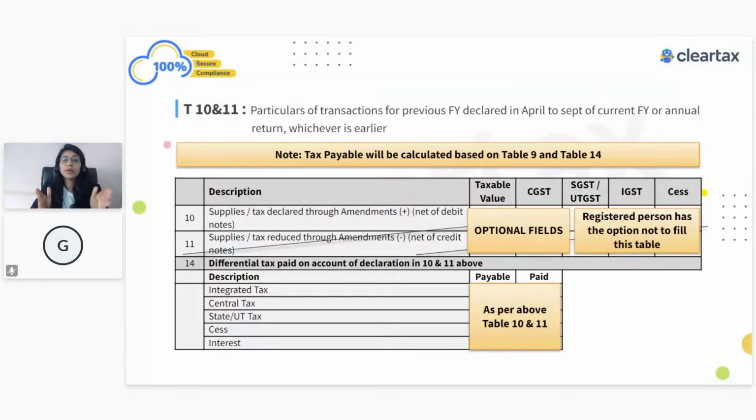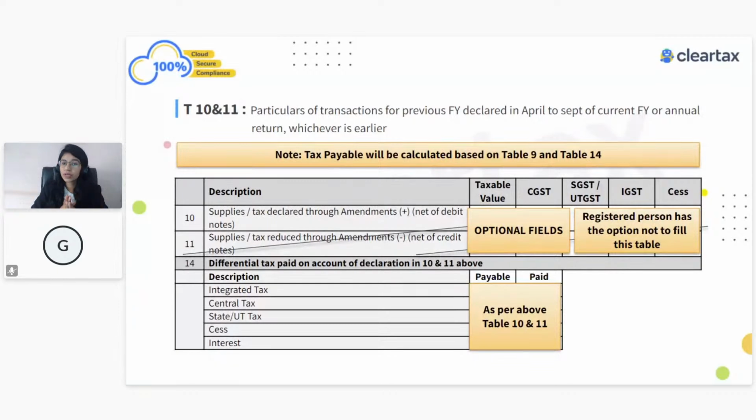This will help you in knowing what the adjustments were which related to the current financial year and have been adjusted in the next financial year. And this will always help you. In fact, tomorrow, even if you receive some notice, you would know how much adjustment was done in the next financial year. So it's recommended to always fill table number 10 and 11.